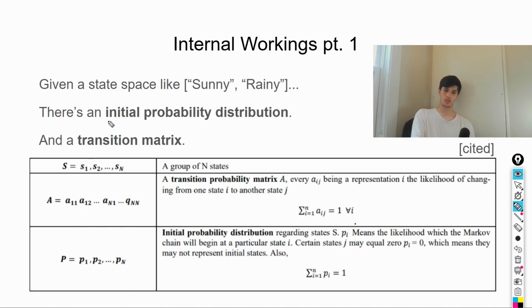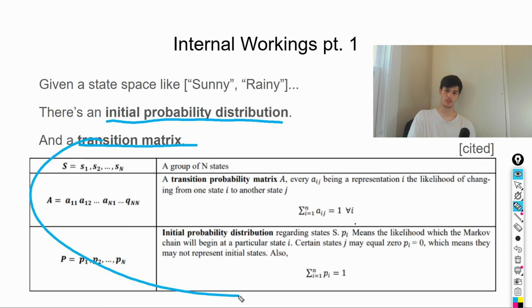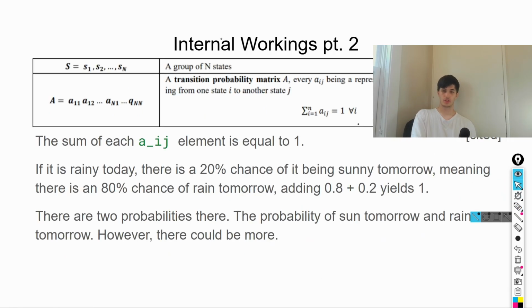You have something called an initial probability distribution and a transition matrix. By the way, this is cited below. I used a proper PhD article, like a literature review. It's pretty cool, actually. You should go check it out. Let's just look at it. For example, what is a transition probability matrix? It may look annoying to look at first. It may look like you're being taken back to college classes or high school classes.